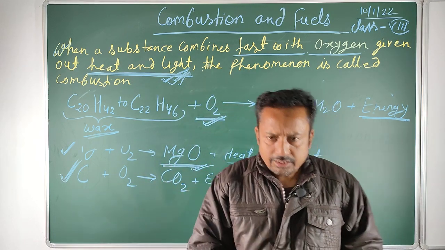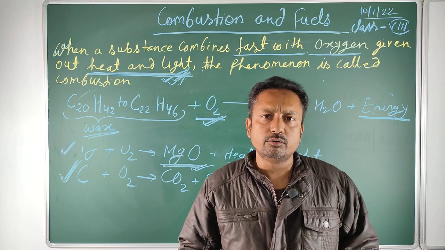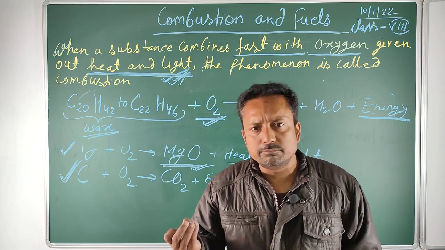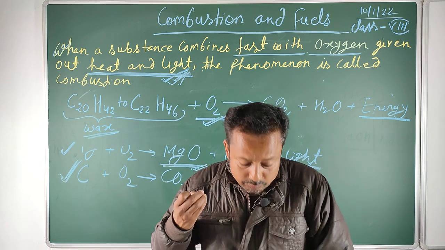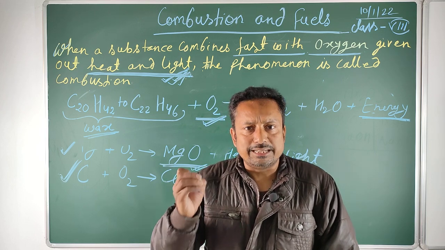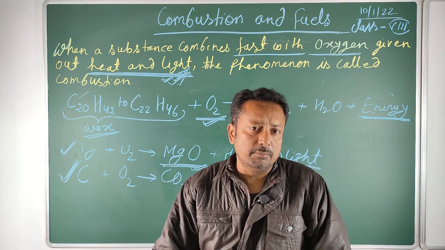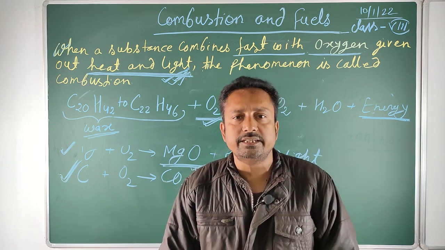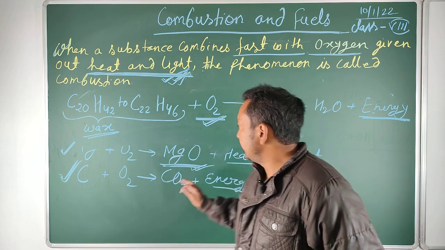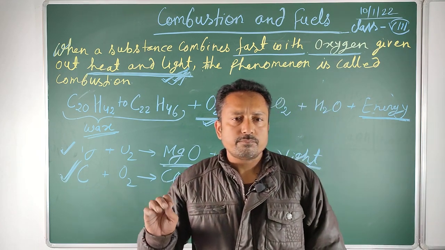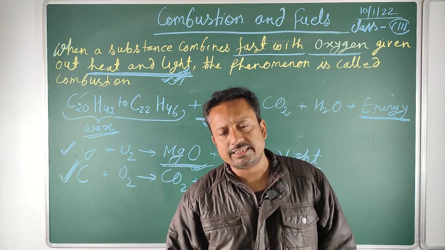Now the second one is attaining ignition temperature for any material. Any material which undergoes combustion, which is known as fuel, must attain a specific temperature, that is known as ignition temperature. So ignition temperature is the least amount of temperature at which any combustible material starts to burn and combust and release heat energy as well as light energy. That minimum required temperature is known as ignition temperature.